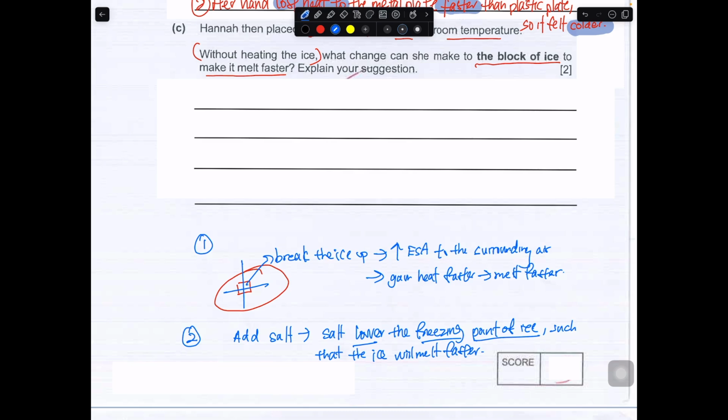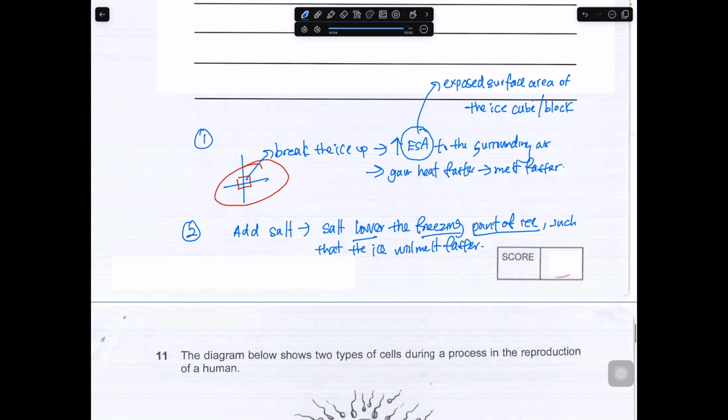Okay, maybe for this part I'll write it in exposed surface area of the ice cube or block to the surrounding air, and it will gain heat faster and it will melt faster. Okay, gain heat faster from the surrounding air. Okay, so this is okay.